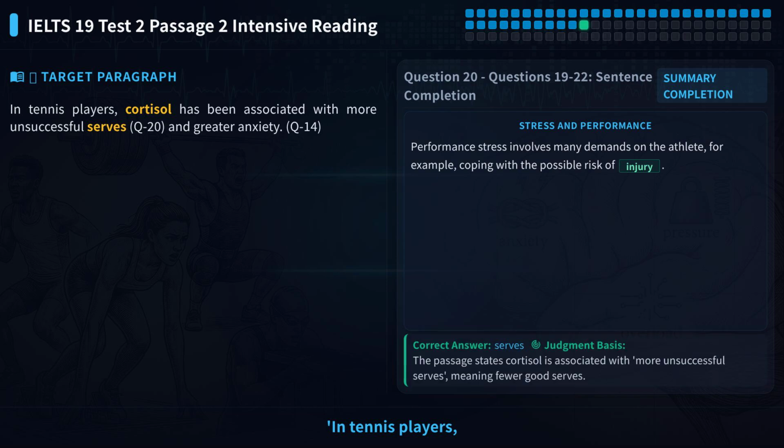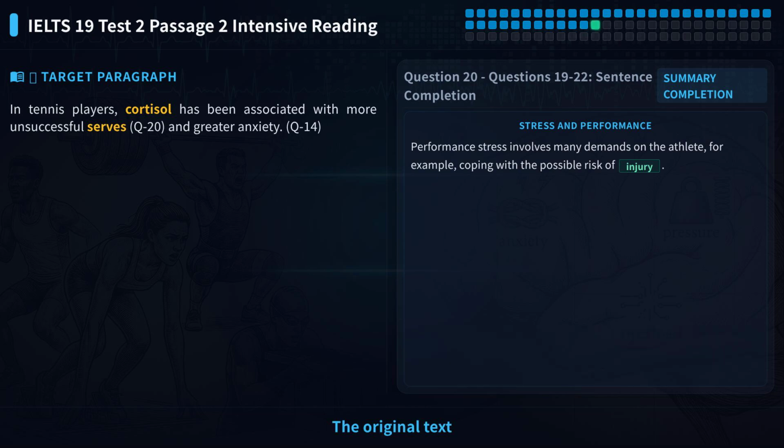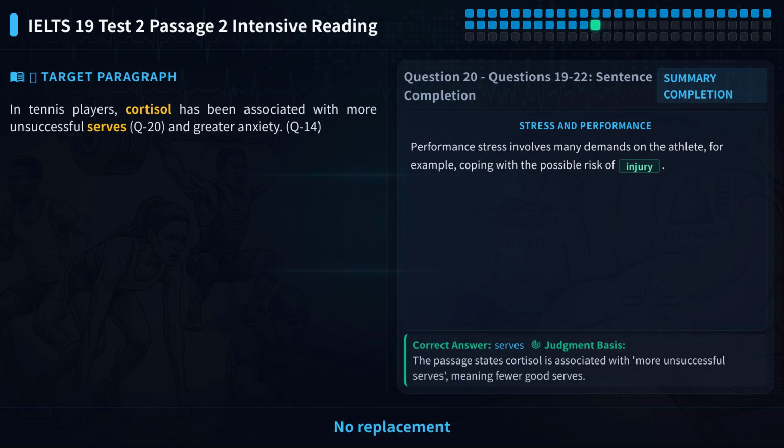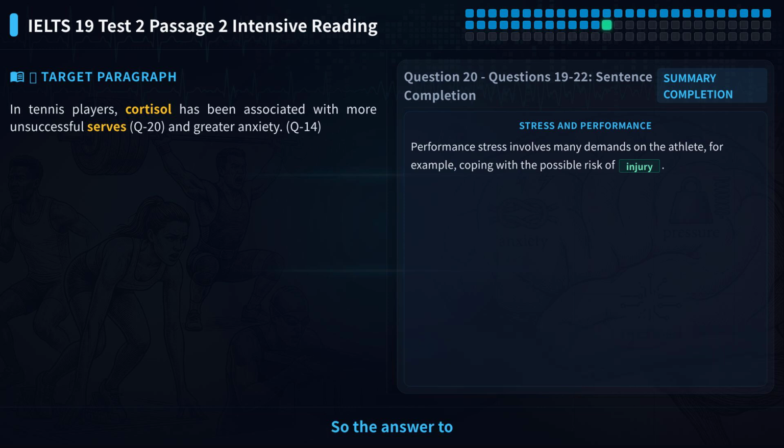In tennis players, cortisol has been associated with more unsuccessful serves and greater anxiety. The keyword serves appears here. The original text directly gives the word serves. No replacement is needed. It is exactly a specific action in tennis, and it fits naturally with more unsuccessful. So the answer to question 20 is serves.